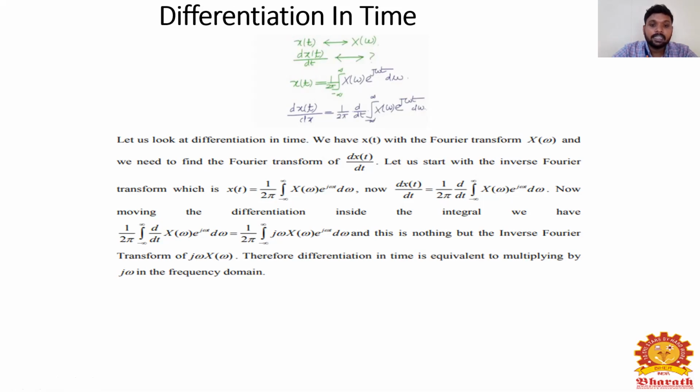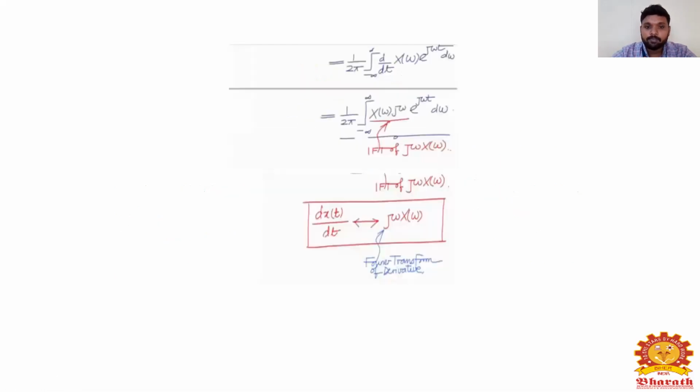If I differentiate e power j omega t, I will get j omega. So therefore, 1 by 2 pi integral from minus infinity to infinity of j omega x of omega e power j omega t d omega, and this is nothing but the inverse Fourier transform of j omega x of omega. Therefore, differentiation in time is equivalent to multiplying by j omega in the frequency domain.